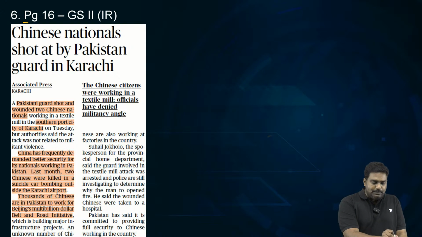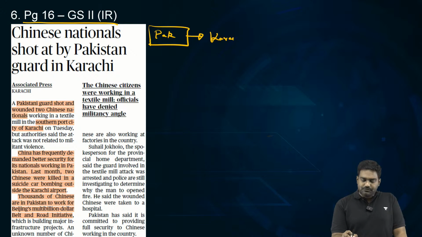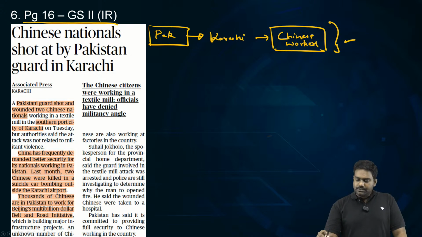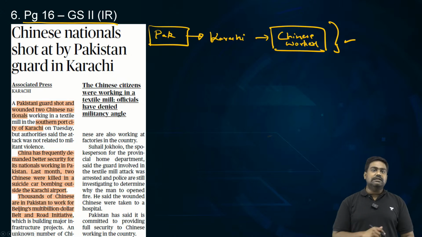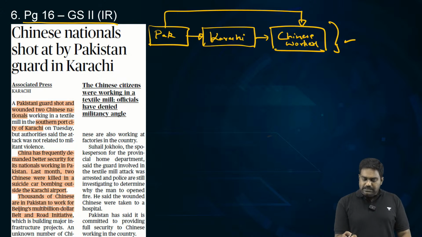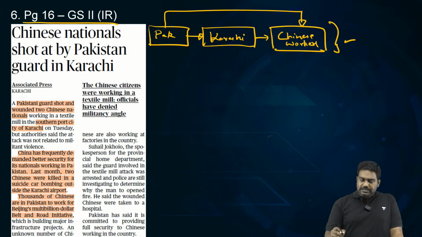Next, another development on page 16. There has been another terror attack, most likely a terror attack in Pakistan, in the coastal city of Karachi, targeting Chinese workers. Now, this is not a new development. Over the last few years, China has become increasingly concerned about the targeted attacks which are happening against its workers and nationals, including its diplomats in Pakistan. Repeatedly, the Chinese consulate has been attacked in Karachi.